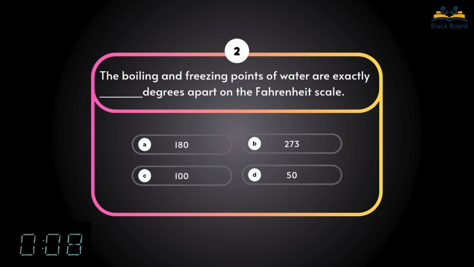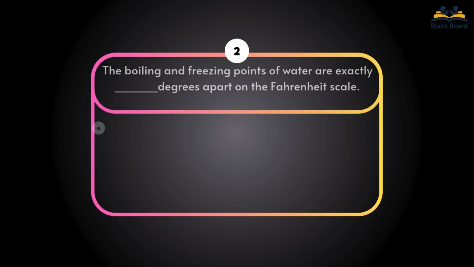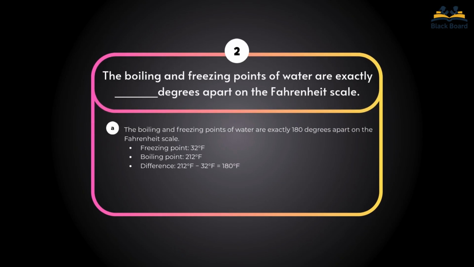Second question. The boiling and freezing points of water are exactly degrees apart on the Fahrenheit scale. Correct answer is 180 degrees Fahrenheit.